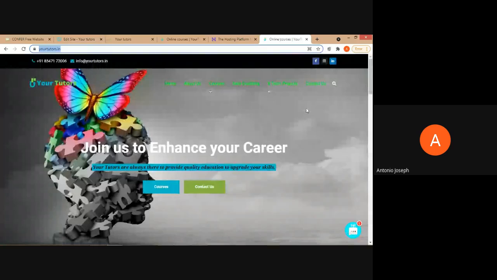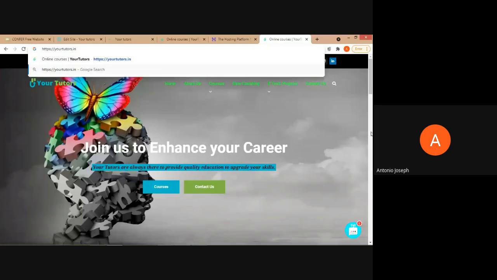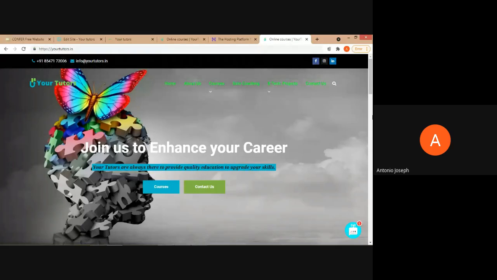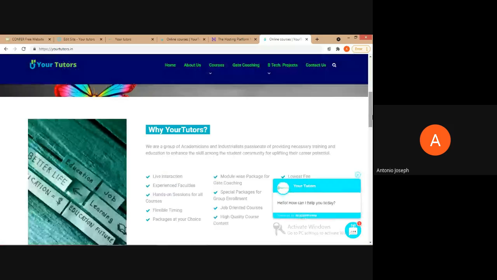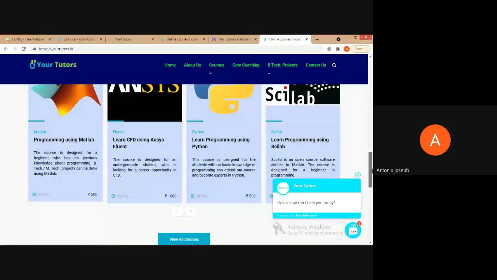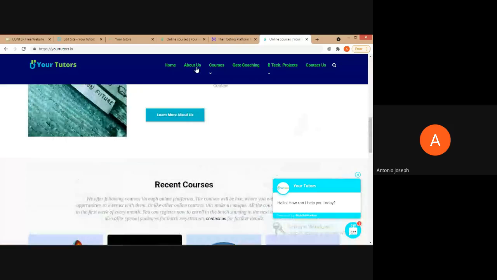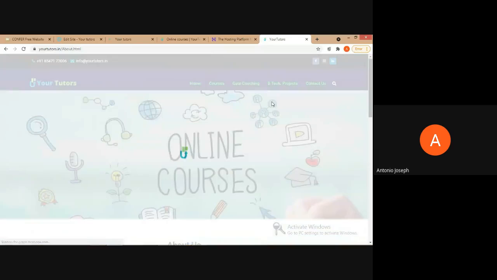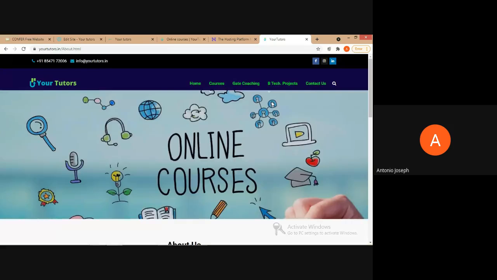This is the website that I created using HTML only. I had used HTML and PHP over here for creating the contents. So we get much more freedom. We can change the themes and the color combinations, everything, if we know the HTML and CSS codes. Using the CSS and HTML files, we can change the entire thing.